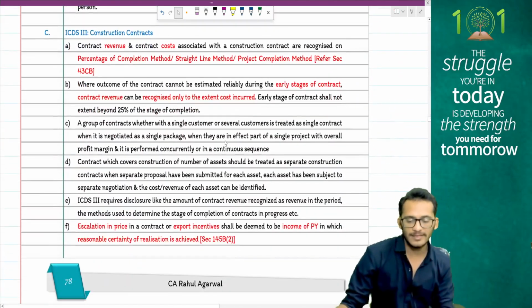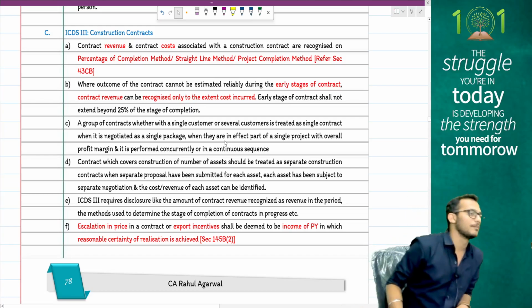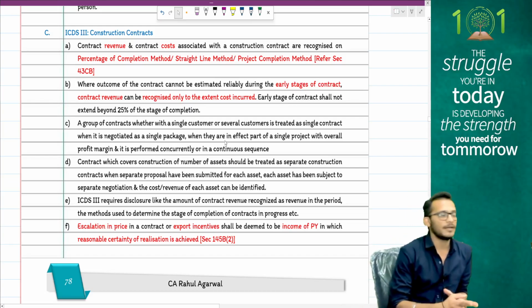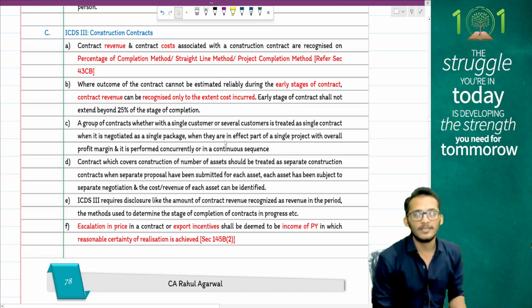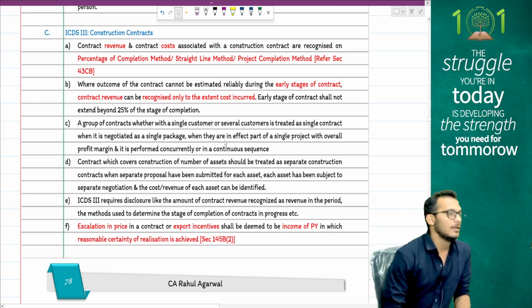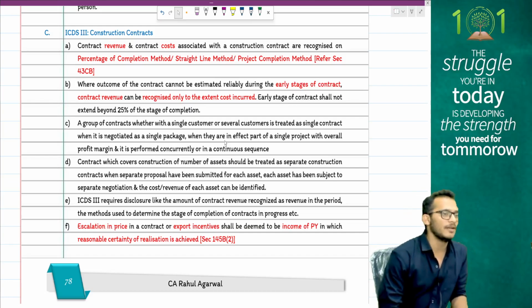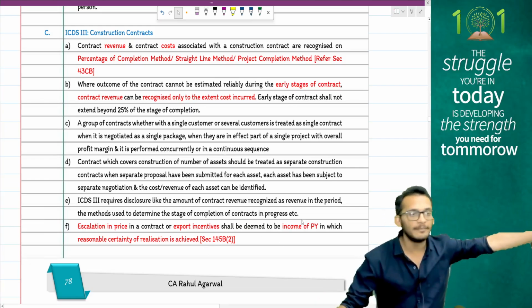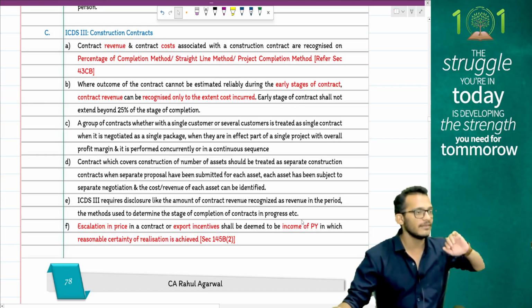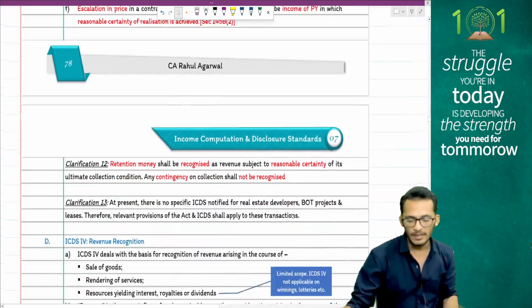Then, when it comes to ICDS number 3, like we discussed right now, when it comes to contracts, any contract less than 90 days, project completion more than 90 days, percentage completion, not definite SLM basis, any kind of escalation in price will be deemed to be an income in the previous year in which it is received, even though it is not certain.